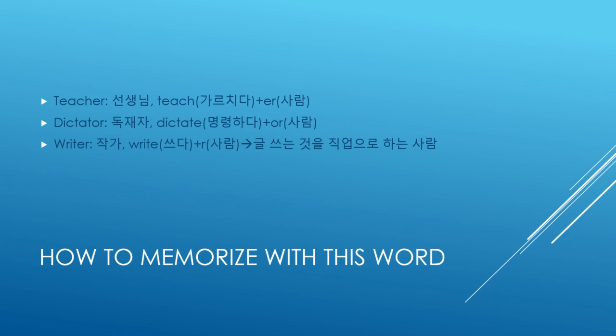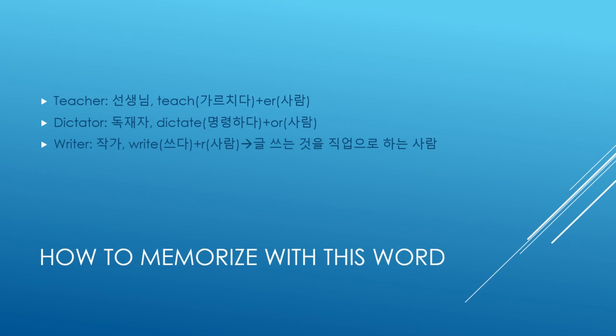Alright, according to these vocabularies, one thing that I am able to understand is that this word is very tricky to understand. Let's give the example of the word teacher. Teacher is 선생님, right? Whenever we try to understand how to memorize this, the thing is, there is a word called teach, but in general, the word teach is used as a verb, which means 가르치다. And er is a kind of professional suffix that we use to describe the person who teaches. So that's what we say as teacher.